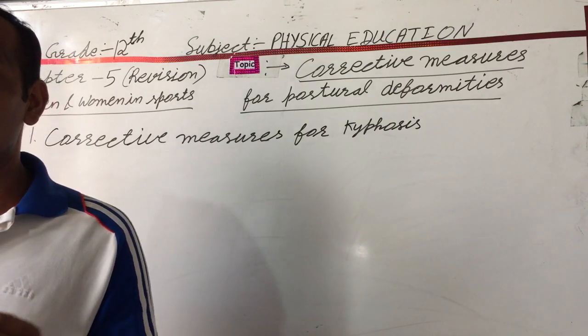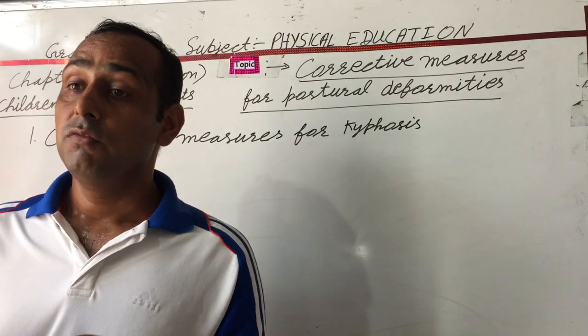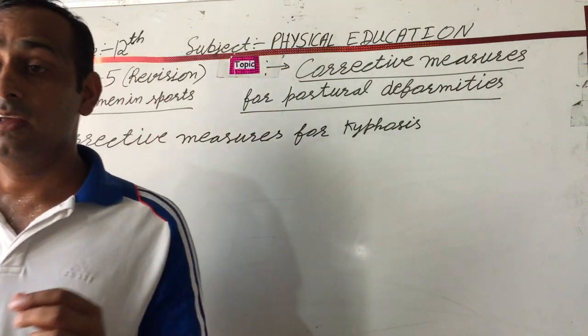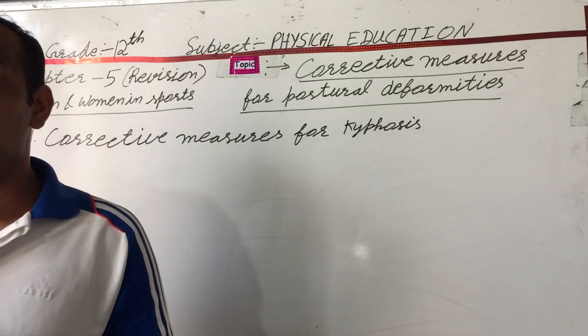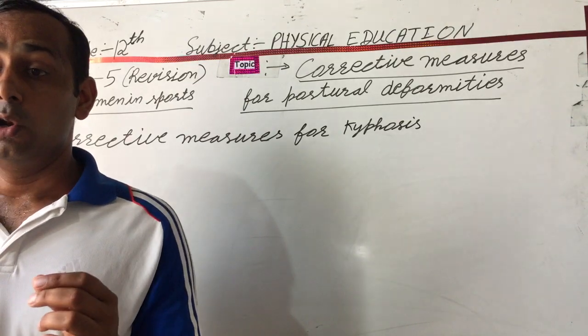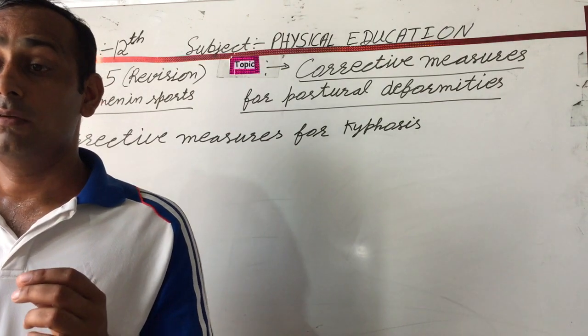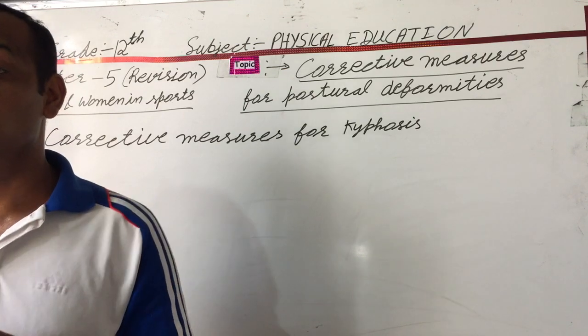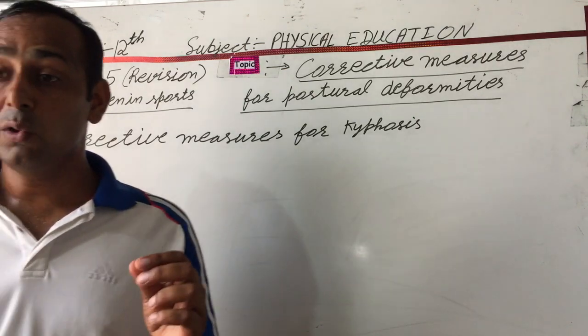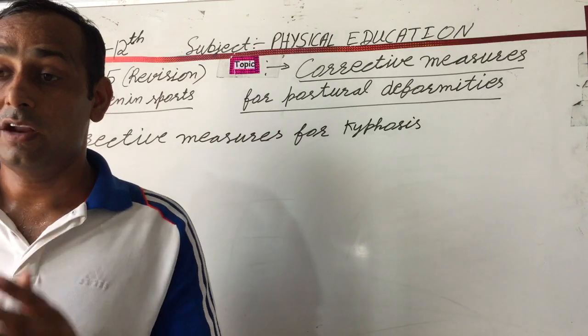Repeat 10 to 12 times. Third is to sit in a normal position with a stick held in horizontal position overhead with hands well spread. Lower the stick and then raise it behind head and shoulder. While exercising, keep your head and trunk straight. Repeat this 10 to 12 times.